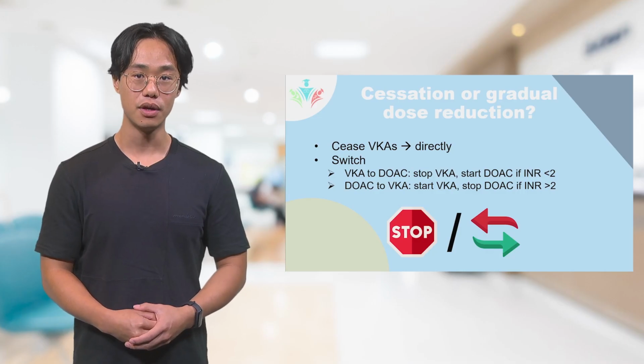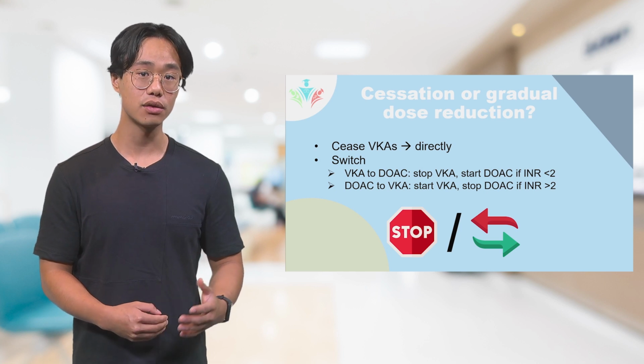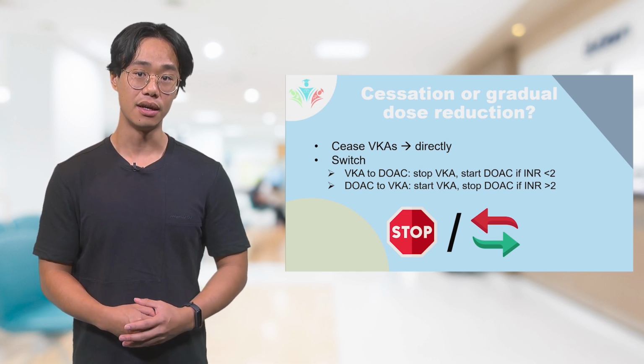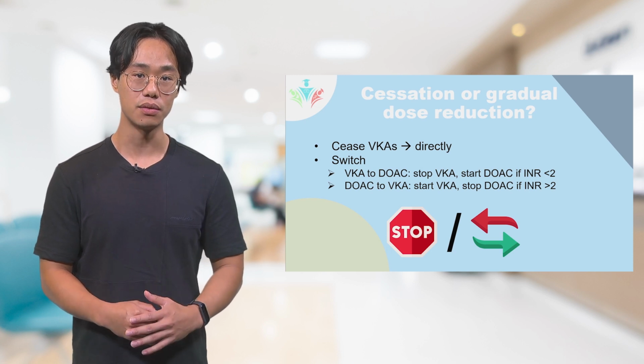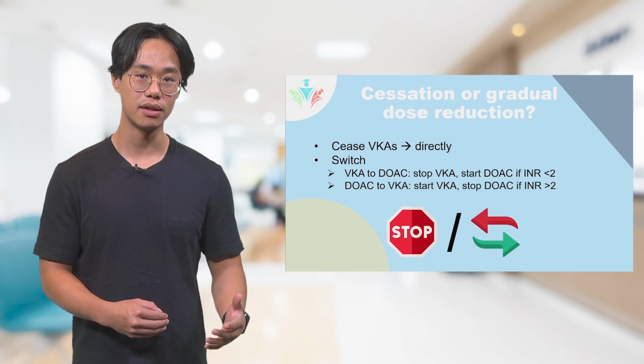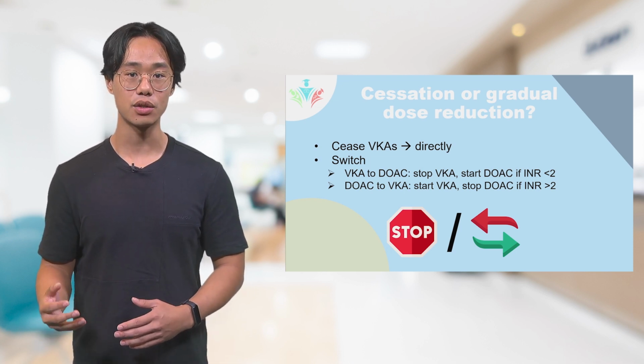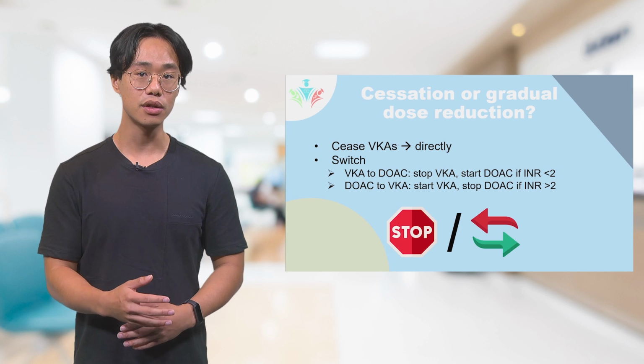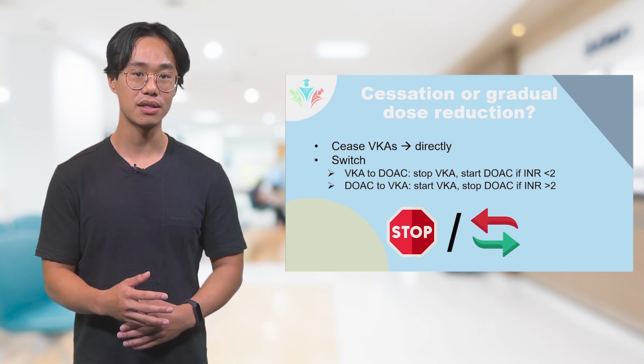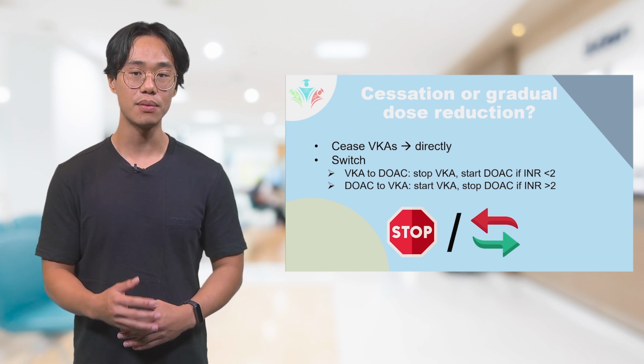For example, when a VKA is switched to a direct oral anticoagulant, the DOAC should be administered only if the INR is below 2 to reduce the risk of bleeding, because the effect can still linger on. On the other hand, if a DOAC is switched to a VKA, then the DOAC should be continued until adequate INR of more than 2 is achieved, because it takes longer for the VKA to be optimally effective.